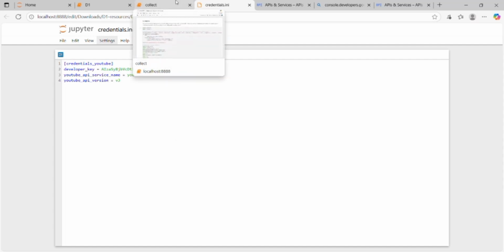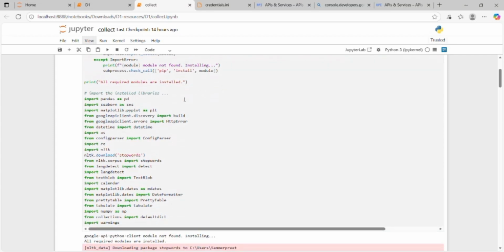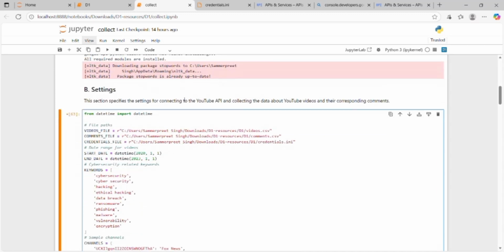After copy-pasting the API key, I ran the collect file, which was already given to us and already written.